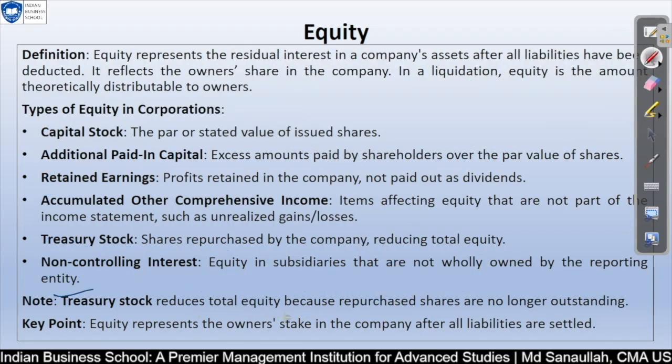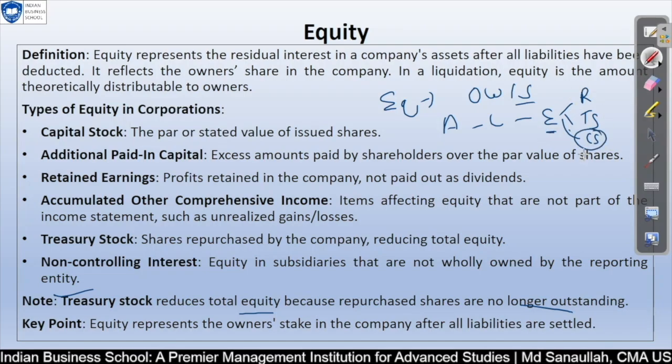It reduces the total equity value, because you repurchase the shares obviously, and the shares are no longer outstanding. But if equity is reducing, that doesn't mean owner share is decreasing. No, this is not the case. Basically you have assets, you have liabilities, you have equity. Under equity there is retained earnings, treasury stock, common stock. So if you club all together, it will be your equity.